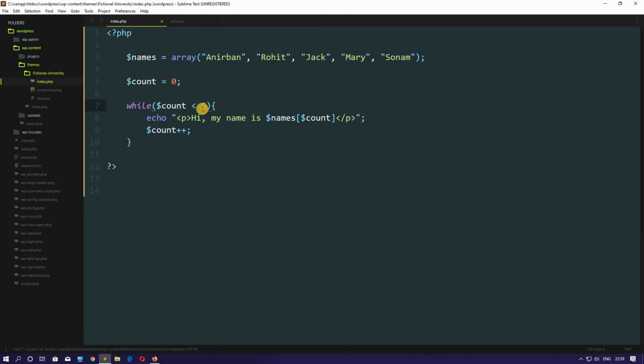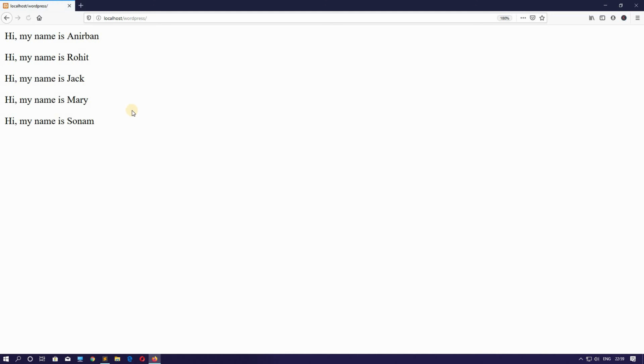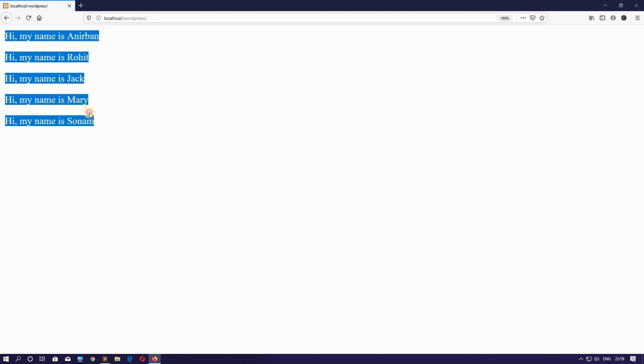So why don't we want to check till 5? Because there are 5 items, fine, but we know that it starts with 0. That means this is 1, this is 2, this is 3, and this is 4. We only want to check till number 4. The array has 5 elements, fine, but the last index is 4, 1 less than the number of items. So we will not include the equal to sign here. So let's save this and hit refresh. Okay, so as you can see, we are getting all the 5 names.